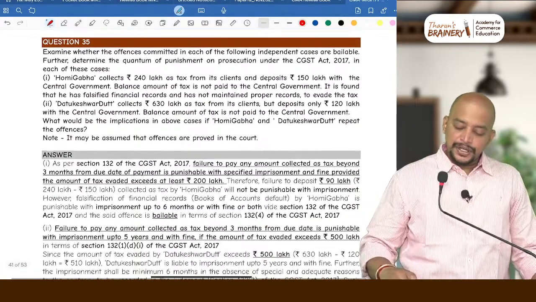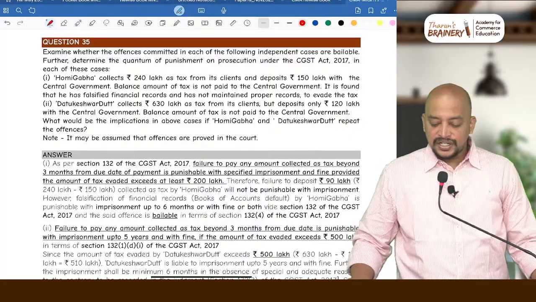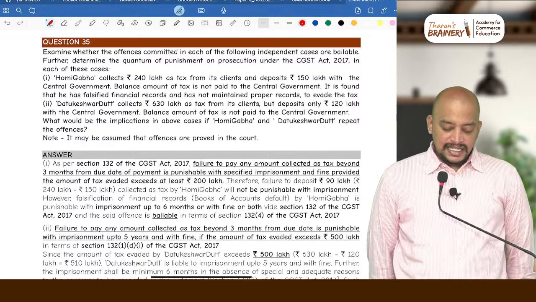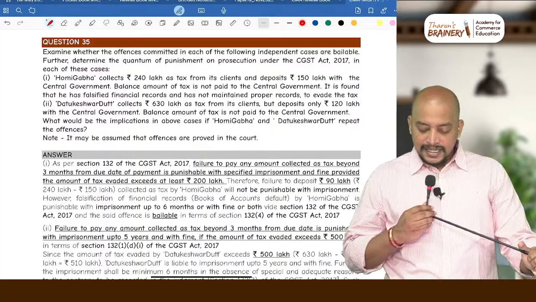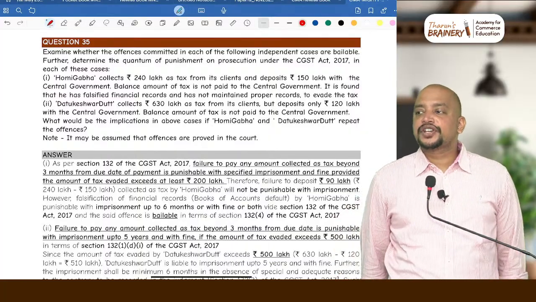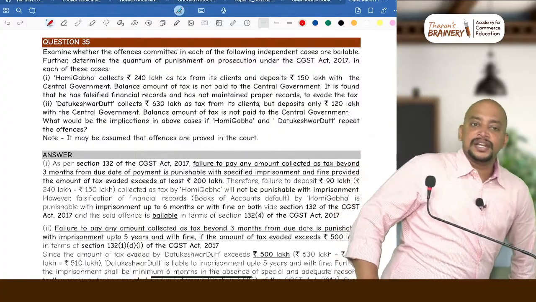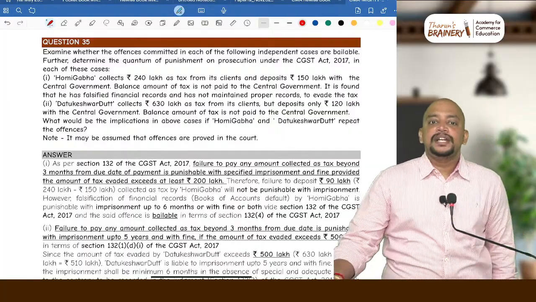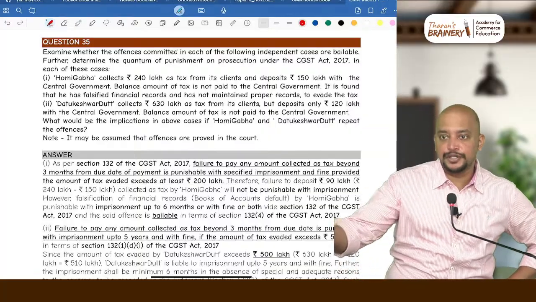Then look into question number 35. Examine whether the offences committed in each of the following independent cases are bailable. Further, determine the quantum of punishment on prosecution under the CGST Act in each of these cases. Prosecution means imprisonment. So we need to discuss the imprisonment provisions, and also the bailability provisions. First we will see the situation, then I will explain the provision.